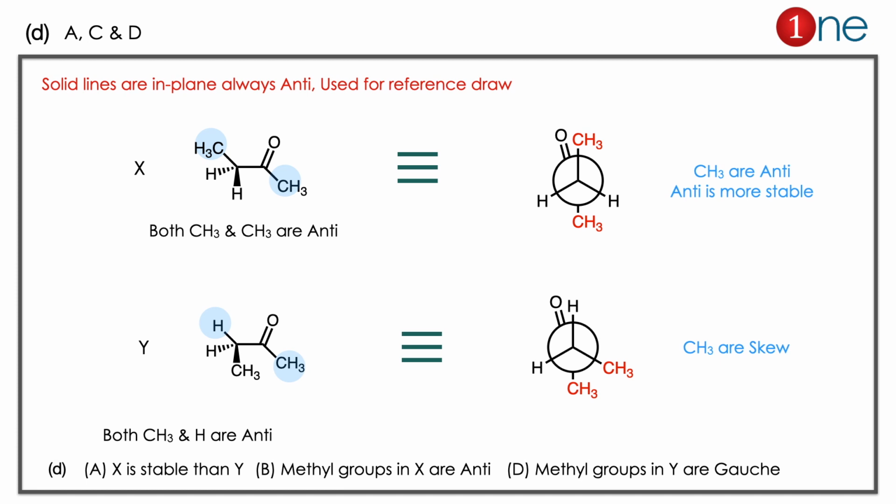The concept you have to learn here is how to draw the Fischer projection to Newman projection. Always take the solid line with the anti form. Then you can convert easily into the Newman projection. If the CH3 groups are in the 180 position, it's anti. If they are in the 120 position, they are called skew form. Anti form is more stable, skew is relatively unstable.